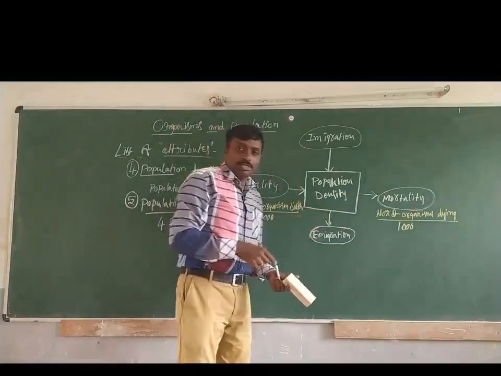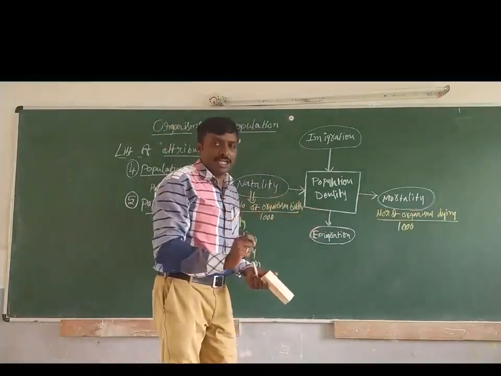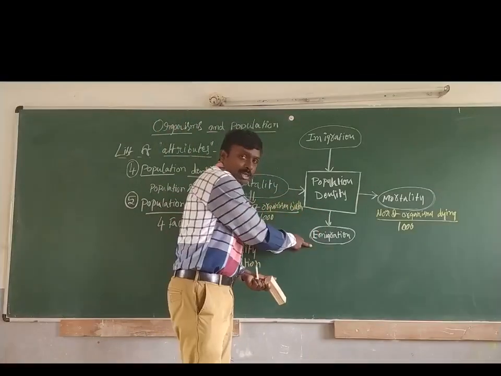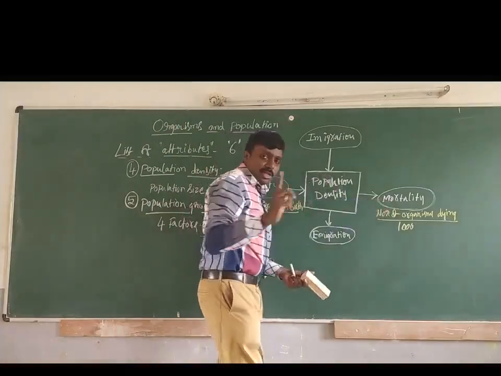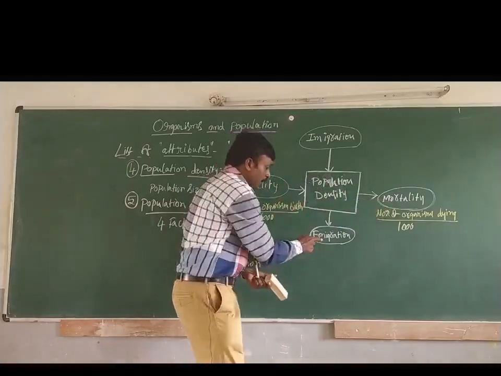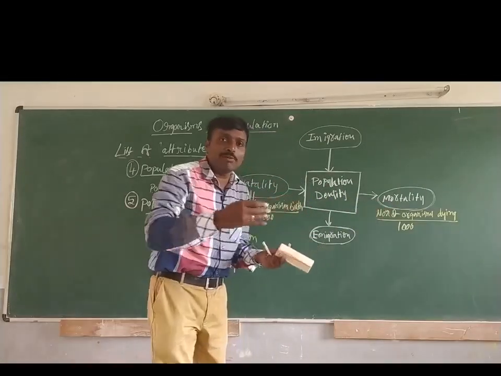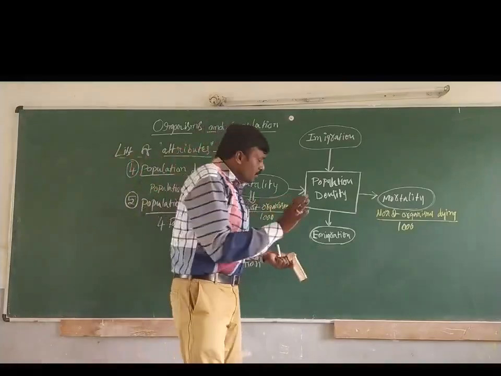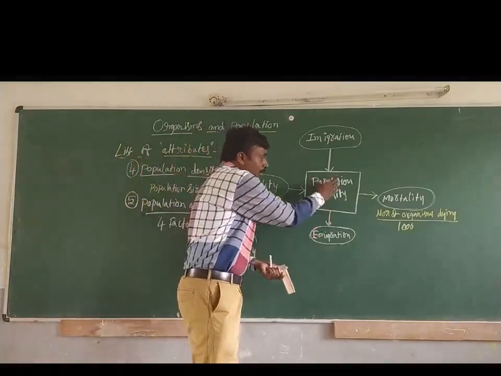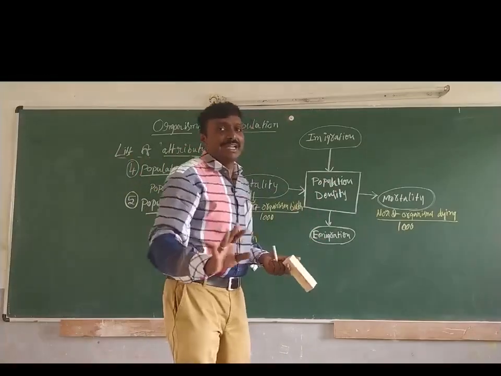That process is called what? Emigration. So this is also an elimination process. From the present population, death rate is one elimination point, and emigration, that means moving away of organisms due to various reasons, is another. Because of that, population density will be decreasing.